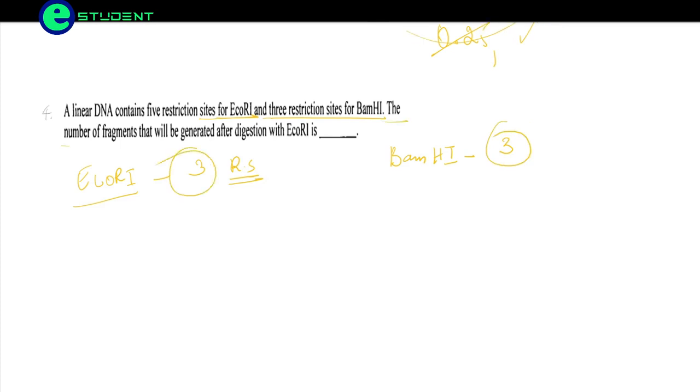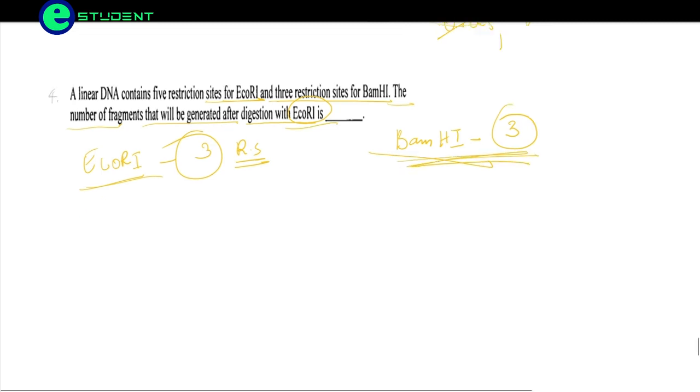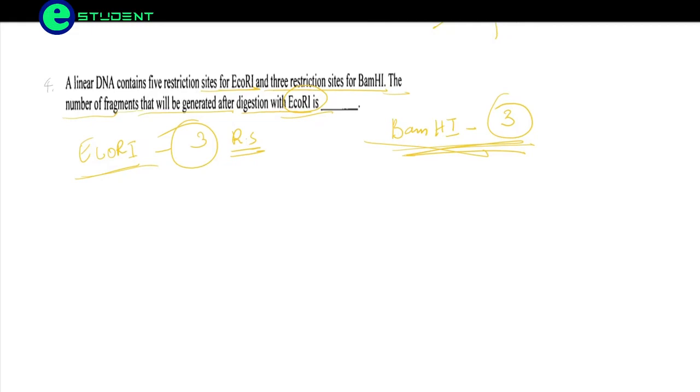The number of fragments that will be generated after digestion with E. coli 1 is. So you see, friends, how tricky this question is. They have given both the values, but they are only asking for E. coli 1. Just to confuse us, they have given BamH1. So they have asked how many fragments will be generated after digestion with E. coli 1. So this is our fragment of DNA, linear DNA.